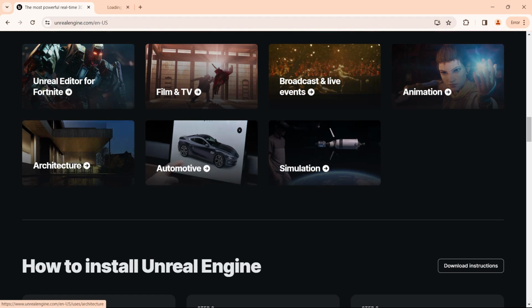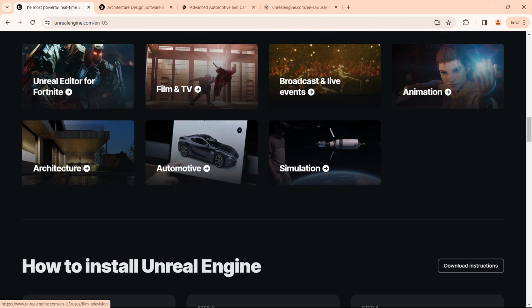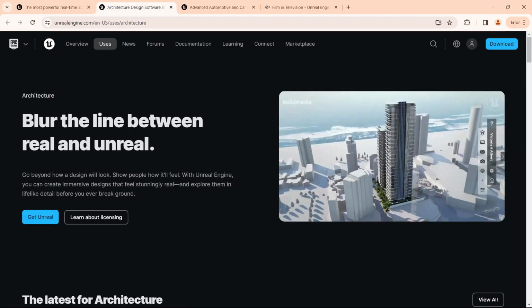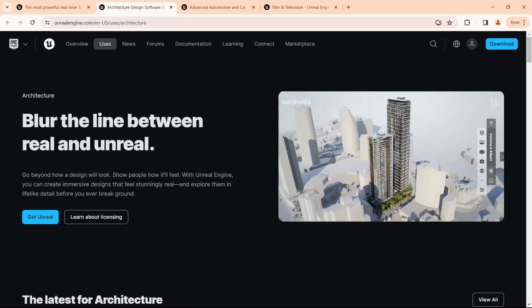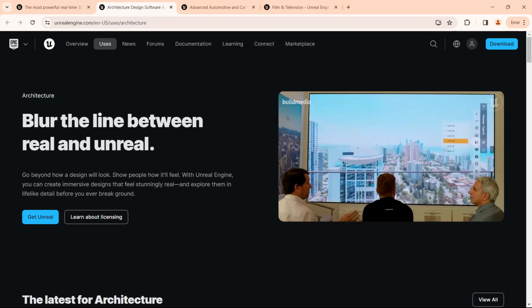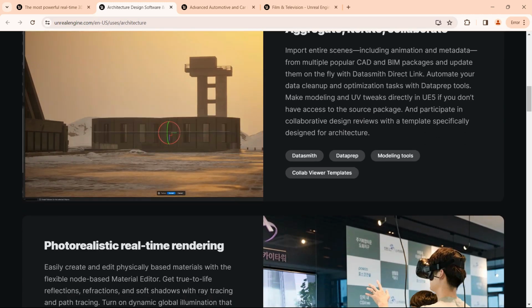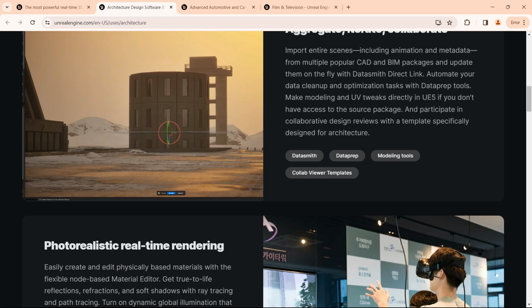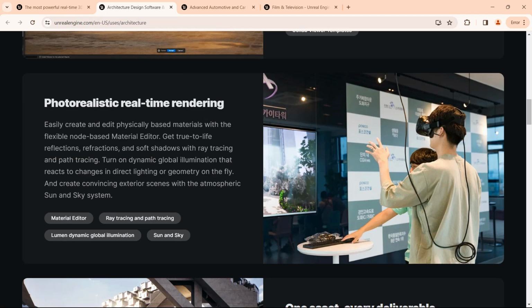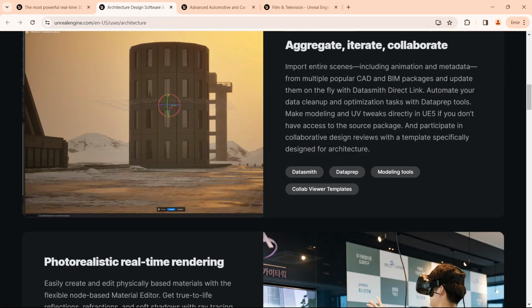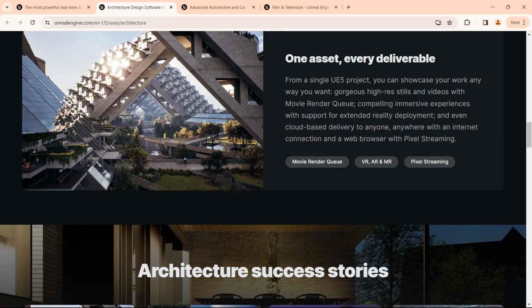If I click on architecture, automotive and film and TV, you can see it is used in the architecture industry for interactive purposes to visualize how buildings will look, how 2 BHK apartments will look. And if I scroll downwards, you can see it is used live with some architecture buildings. Then you can see it is used in VR also.